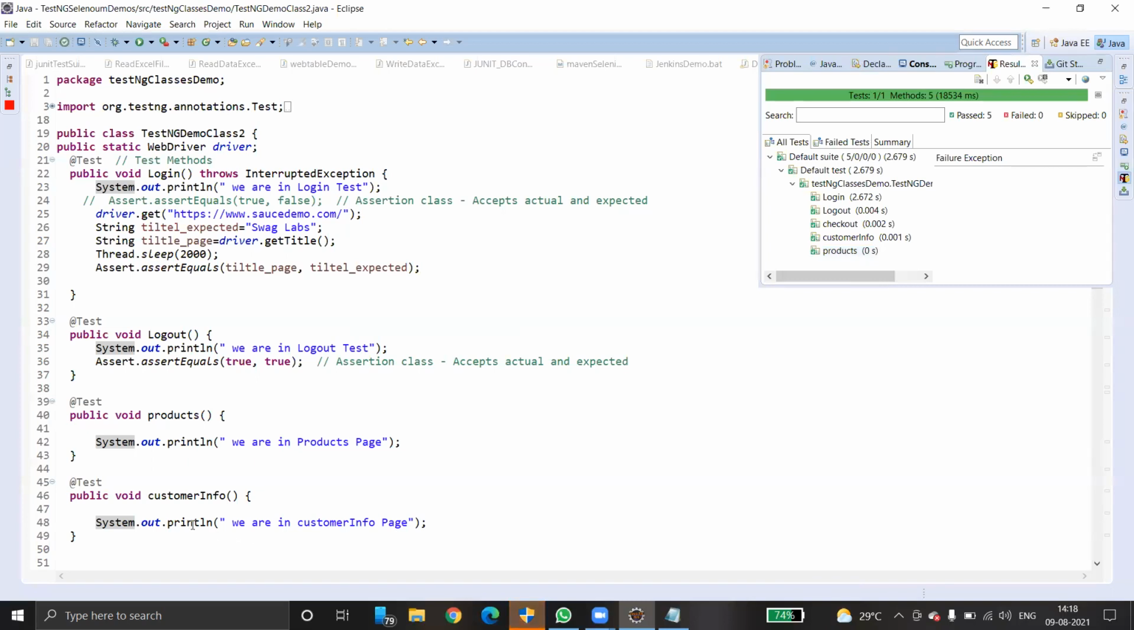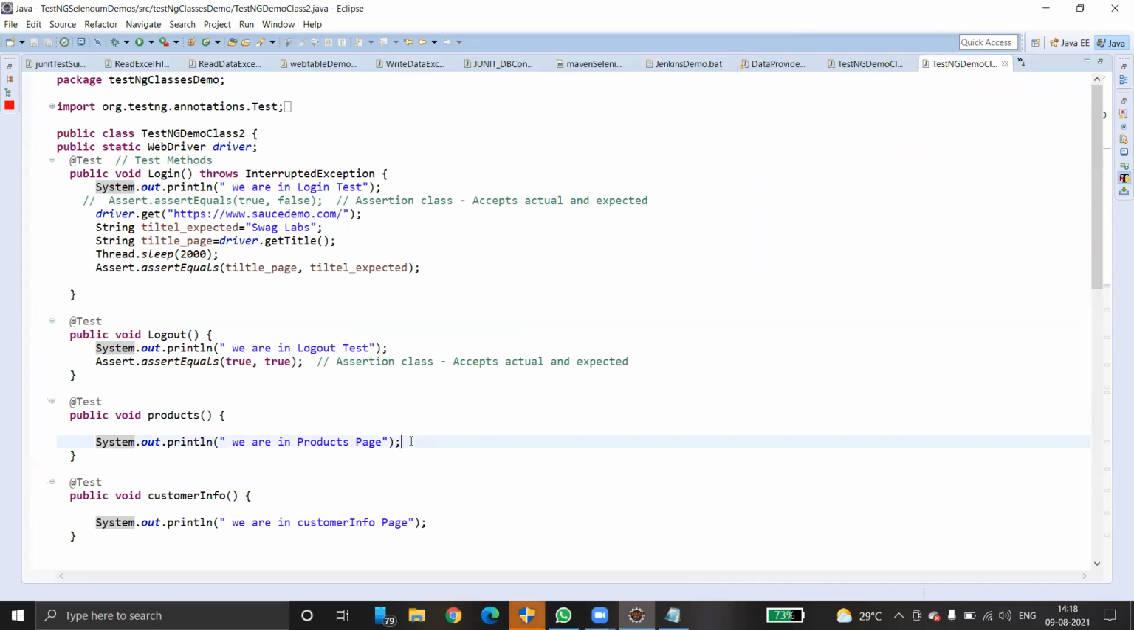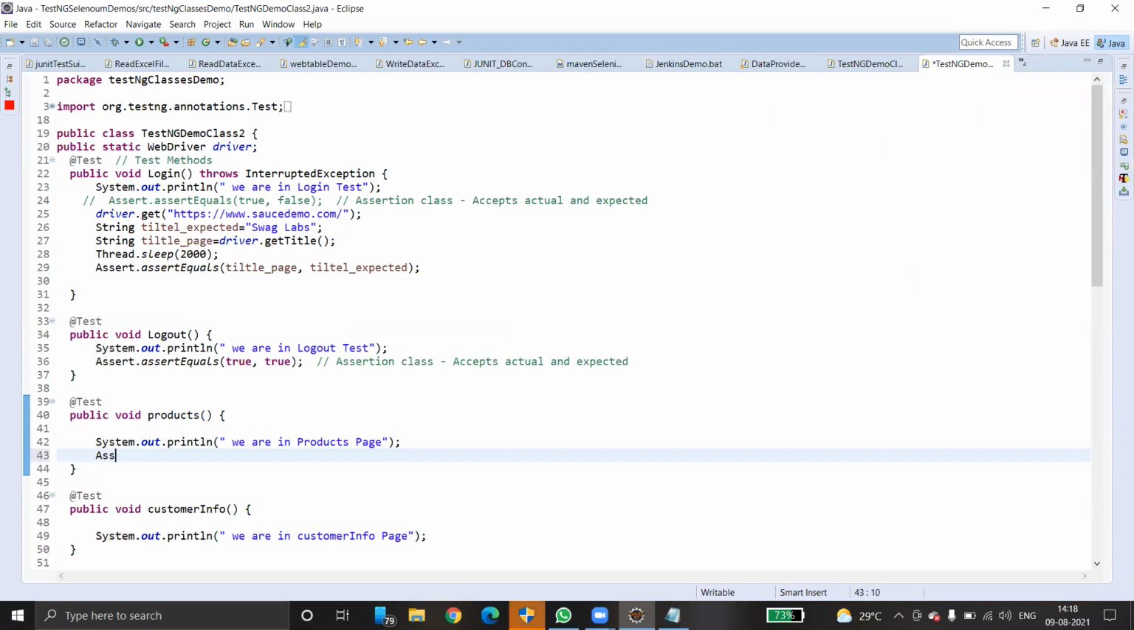Clear? If you want to make a particular test case intentionally fail, you can do that by using the assert command. Assert true of true, but I'm giving false. I just want to show you how a failed test case looks like. So that's why I'm giving assert true with false. Assert true. Control S.